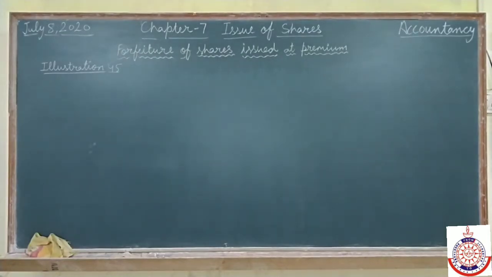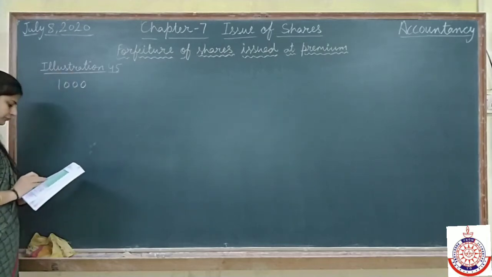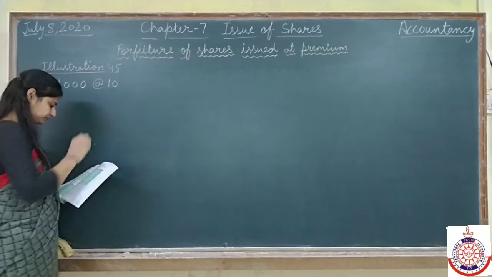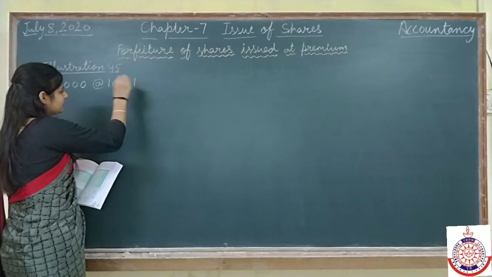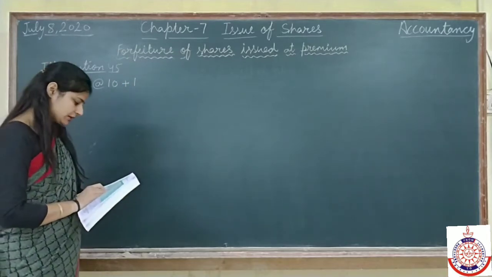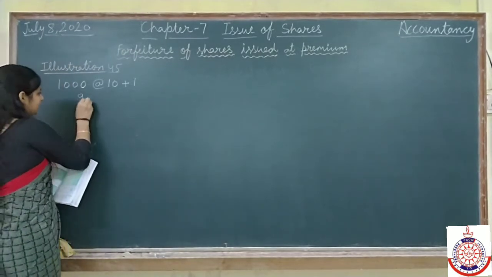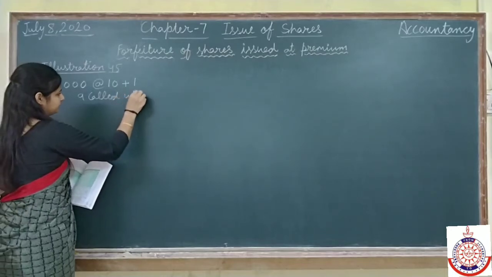Now come to the next part, C part, illustration number 45, in which Y Limited forfeited 1000 shares. Now 1000 shares are forfeited at the rate of 10 each, issued at 10% premium. It means premium of ₹1. See here, called up is given. So 9 called up. I am writing here. Out of 10, 9 is called up.